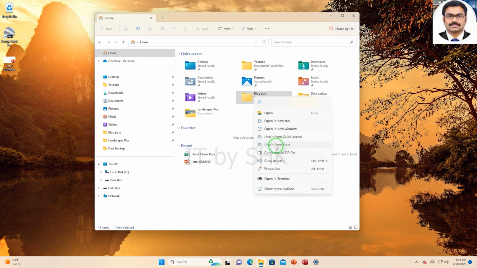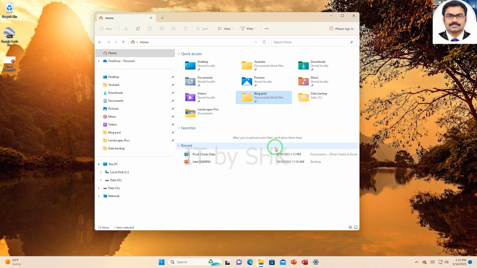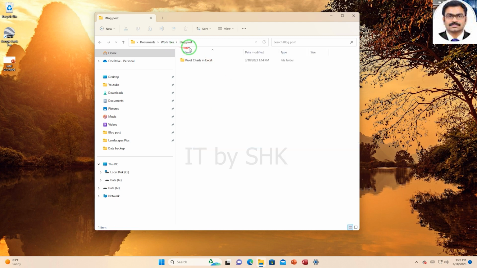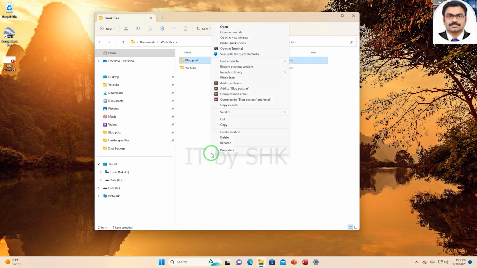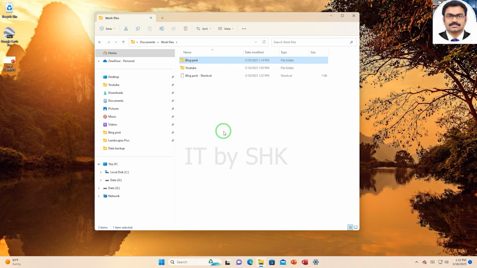Now, another thing you can do in the realm of creating shortcuts is you can right-click on any file or folder, go all the way down to Show More Options, which is going to give you that old-style Windows 10 menu, and you could choose Create Shortcut. And that's basically going to give you a shortcut to this folder. And you can see it right at the bottom of File Explorer just here. Now, once you have that shortcut, you can basically place that anywhere as a quick way to jump back to that particular folder.